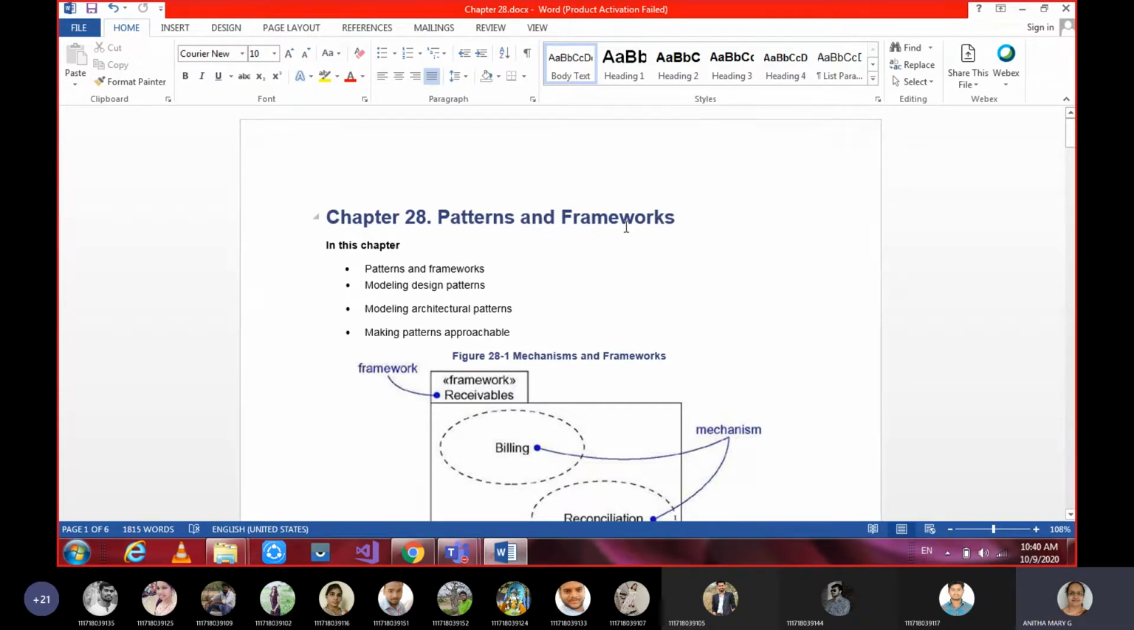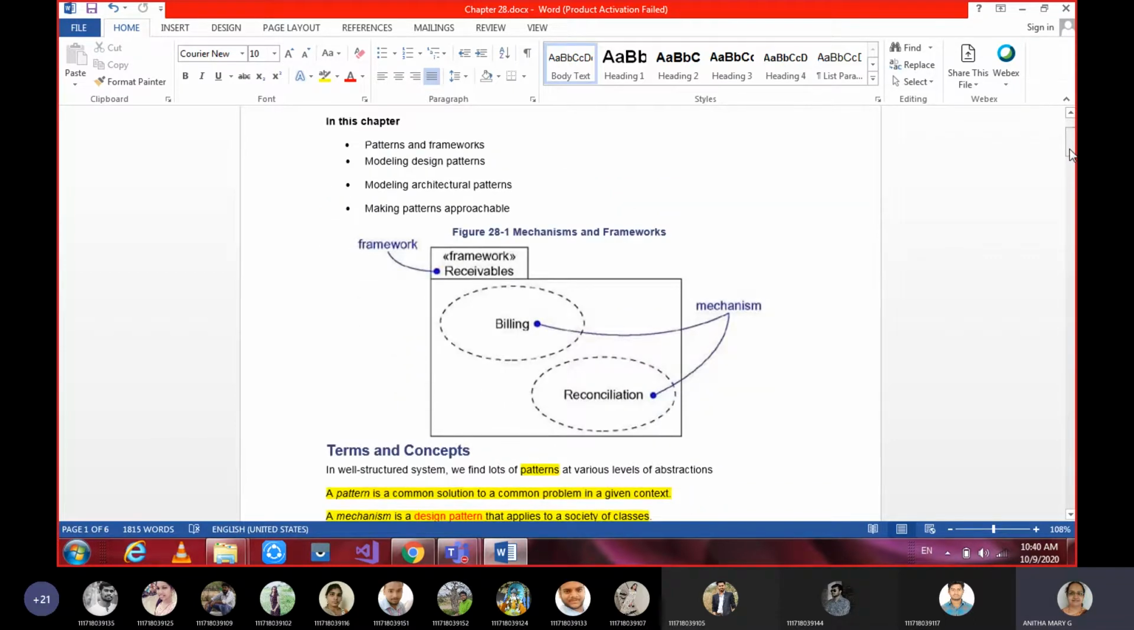Okay, so this is the topic for us for today. And these are the things in detail we are going to study. What is a pattern, what is a framework, how to model design patterns, how to model architectural patterns, and making patterns approachable. Okay. So, the general graphical representation of a framework is given. What is this symbol?